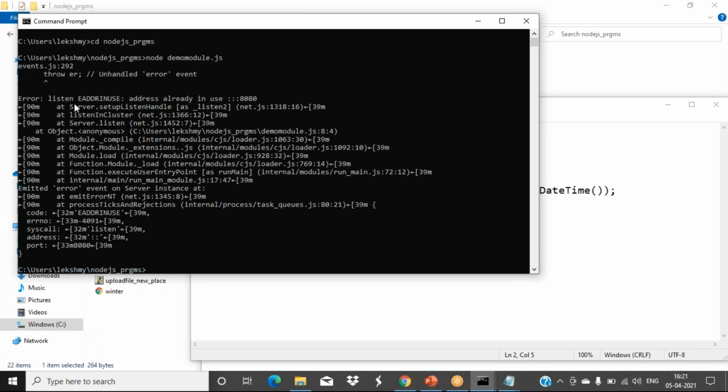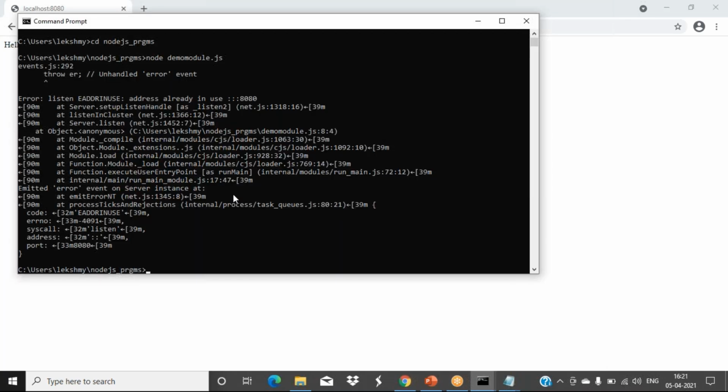Okay, see now the error it is showing here. The address is already in use, it is showing that kind of error. So the previous program we have executed, in this you can see, that server was created with the port number 8080.